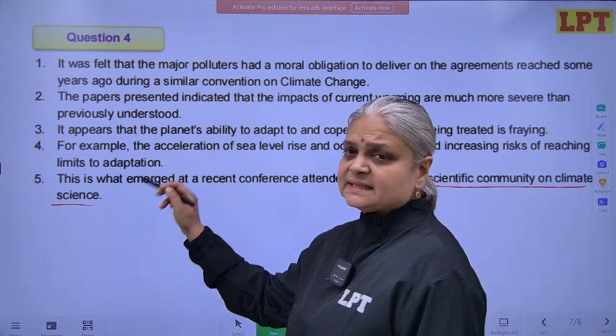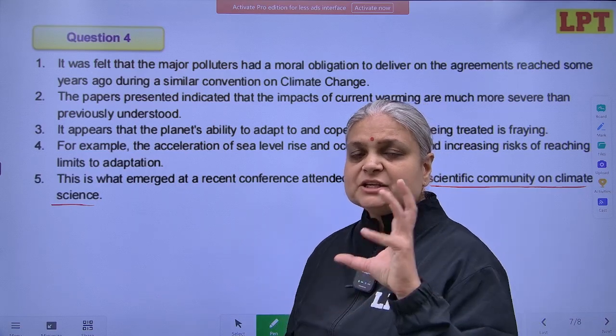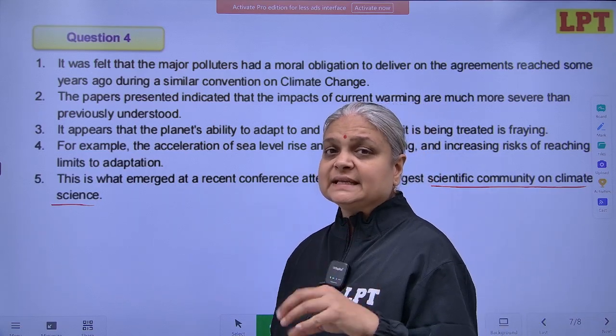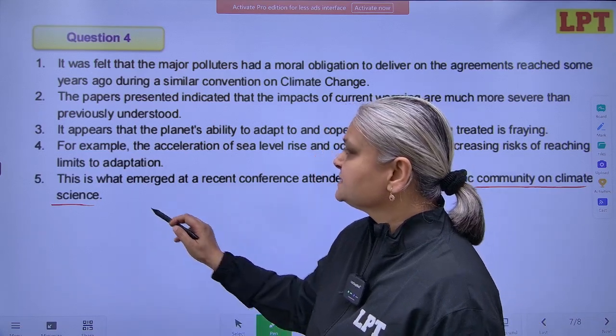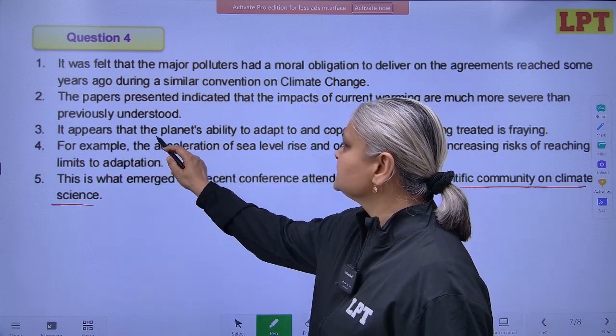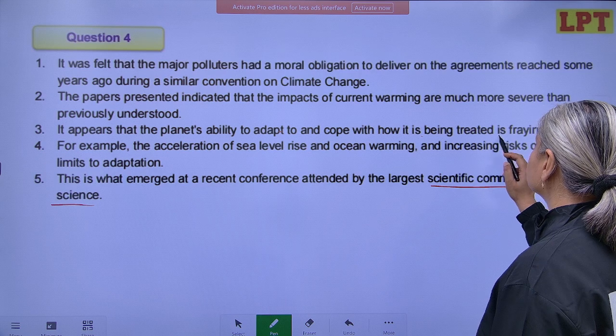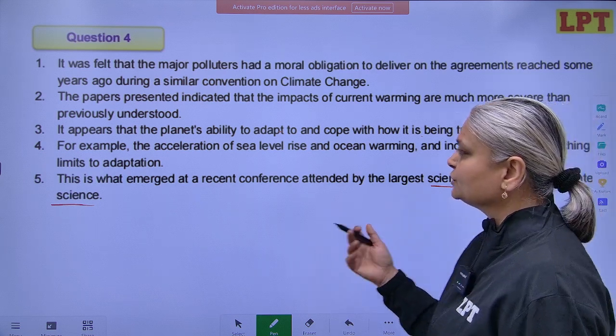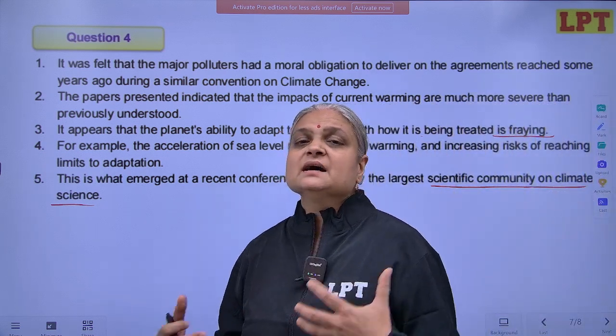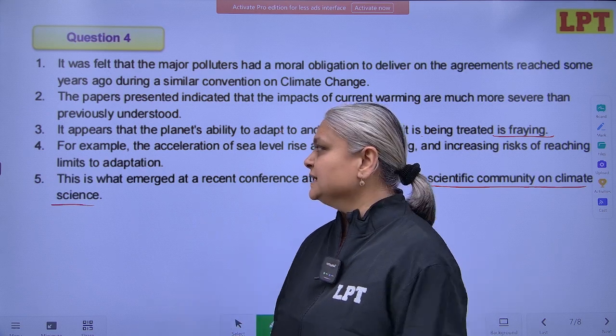So where is it getting introduced? Where is the issue of climate change getting introduced? See for yourself, it appears that the planet's ability to adapt to and cope with how it is being treated is fraying. Fraying means कमजोर होता है, चला जा रहा है, बहुत ज्यादा तकलीफ बढ़ती चली जा रही है.